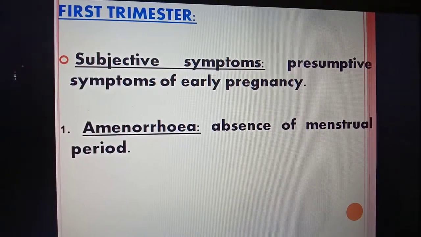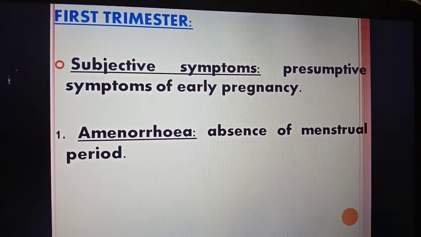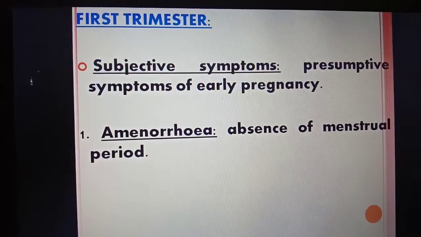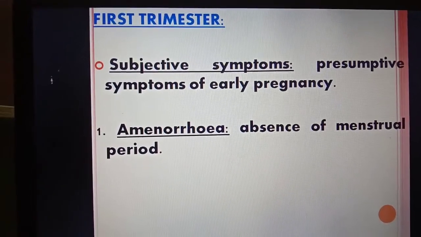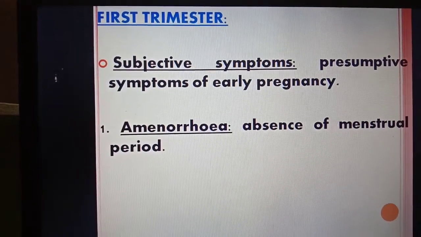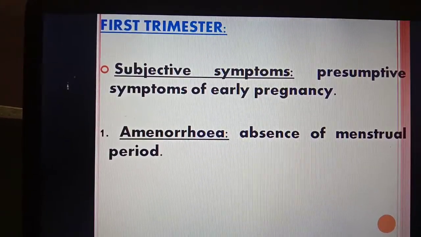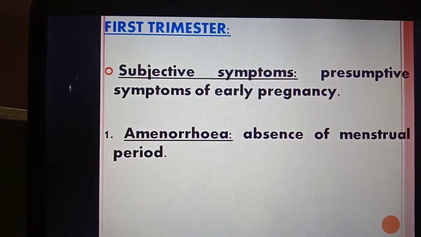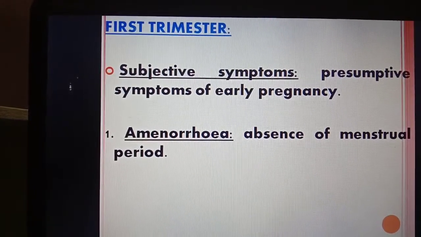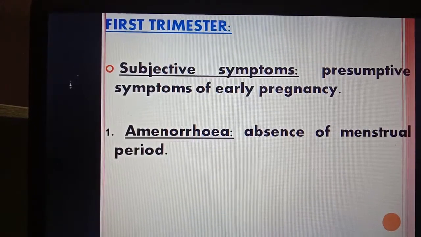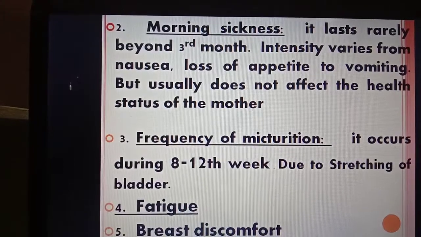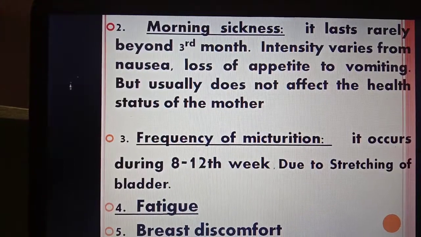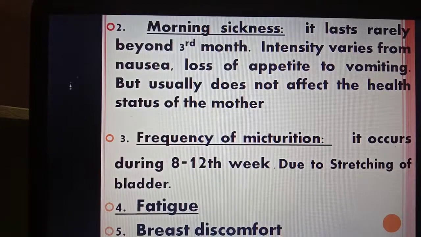So let us see the first trimester. In the first trimester, there are the subjective symptoms, the presumptive symptoms of early pregnancy. The first symptom is amenorrhea, which is the absence of the menstrual period. The second symptom is morning sickness. It rarely lasts beyond the third month.